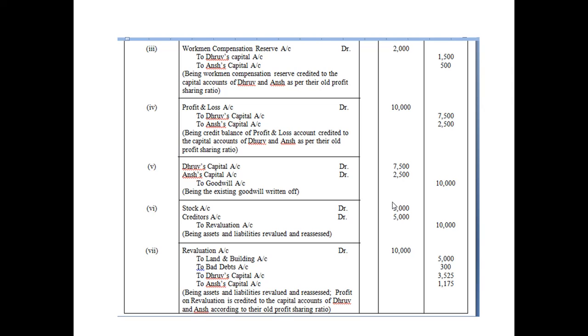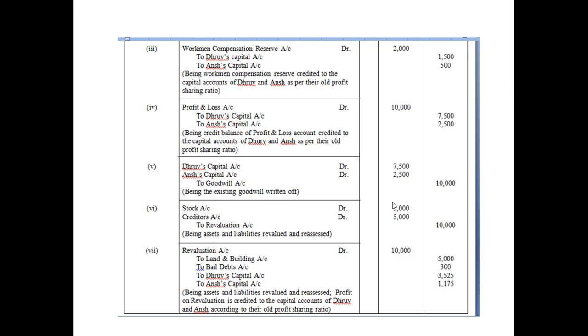Since we have a profit here of 10,000, because profit and loss account is in the liabilities column, it is profit for us. So this profit will be shared between Dhruv and Ansh as per their old profit sharing ratio, which is 3 is to 1. Remember that the new partner, Kavi, has no share here.